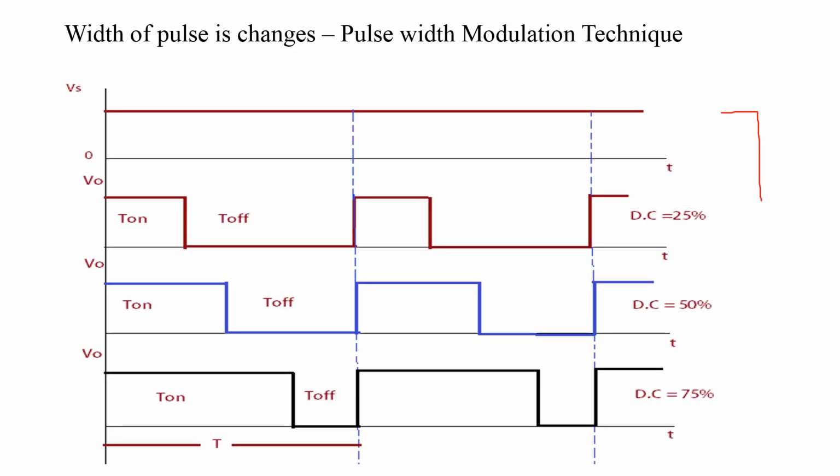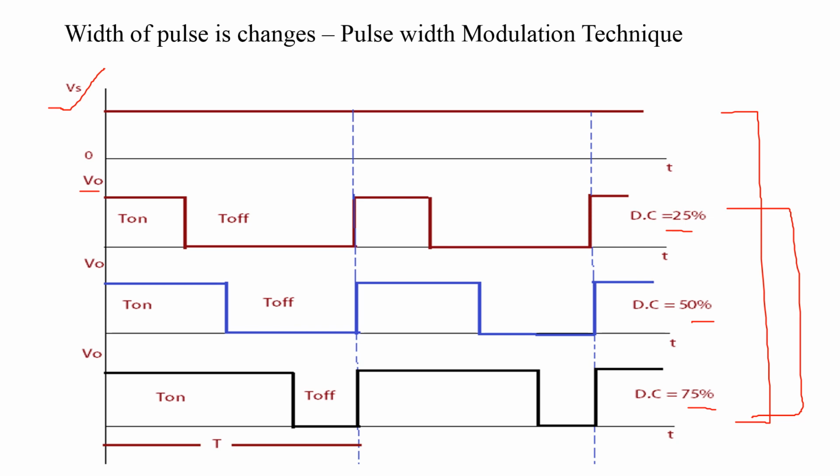These are the waveforms related to the constant frequency control method. In this, Vs is the input voltage of chopper and V0 is the output voltage of chopper. Here we are going to observe the output voltage for different duty cycles, that is, duty cycle of 25%, 50% and 75%. In this case, we control the output voltage by controlling the on time of the chopper while keeping the total time of the chopper constant. Means by varying the on time of the chopper we can get the variation in the output of the chopper.